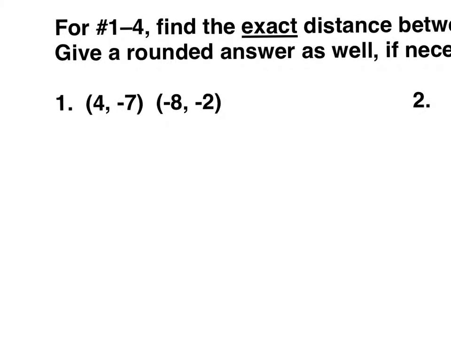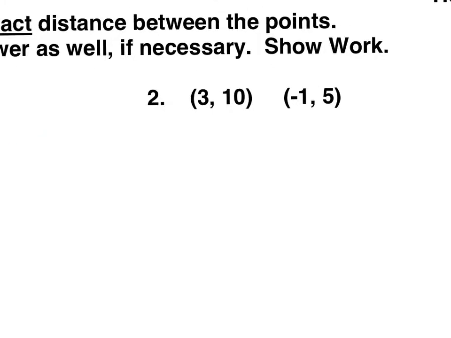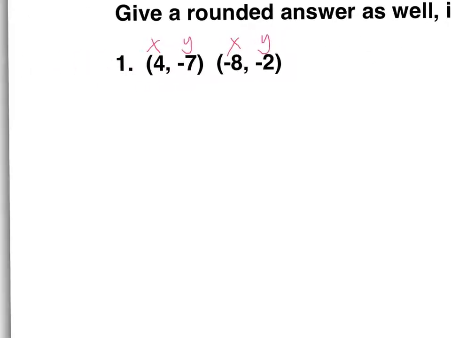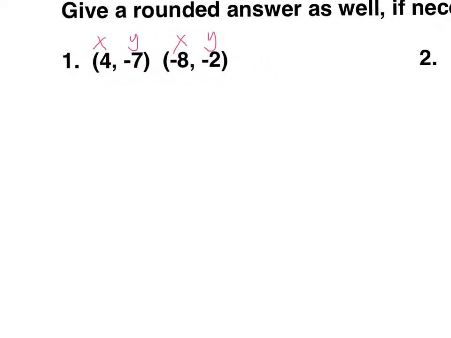So if it helps, when you get your 2 points, you may want to identify the x values and the y values. In the first point we have an x and a y, in the second point we have an x and a y. It really doesn't matter which one you call x2 and x1 or y2 and y1, as long as these are both x's, as long as these are both y's, you can actually do it in any order. I usually do it in the order that's most convenient.